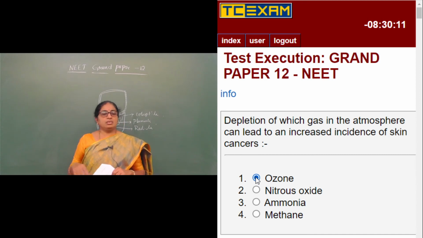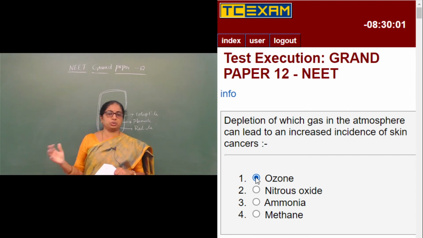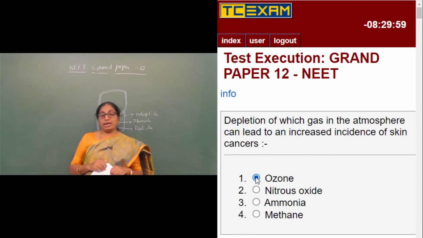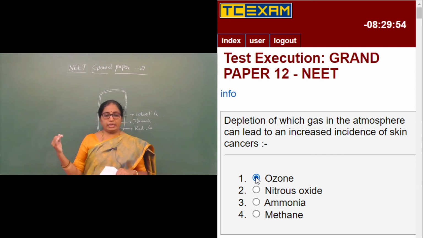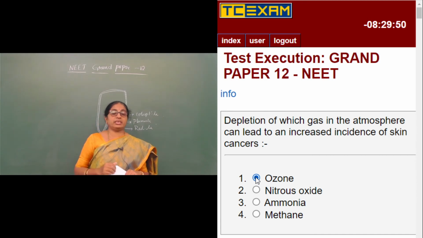Due to the depletion of this ozone, some poisonous, harmful rays enter the planet Earth and destroy various organisms. One such incidence due to decreased ozone is skin cancer.